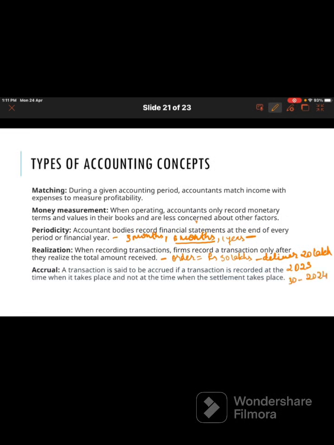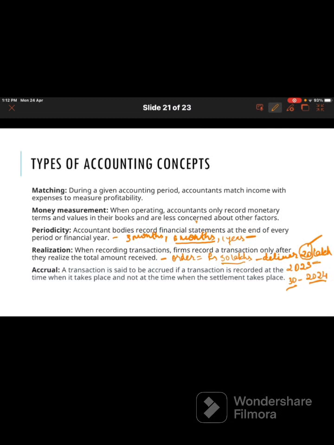It means the total revenue or total sales for 2023 will be 20 lakhs, not 50 lakhs. You have received the order for 50 lakhs, but the actual delivery is 20 lakhs for 2023 and 30 lakhs for 2024. So 50 lakhs will not be recorded as revenue for 2023. For 2023, 20 lakhs will be recorded, and the other 30 lakhs will be recorded for the year 2024. This is called the realization concept, when it is being realized.